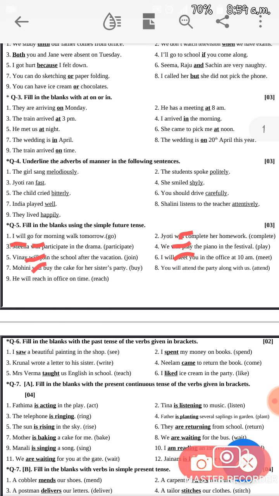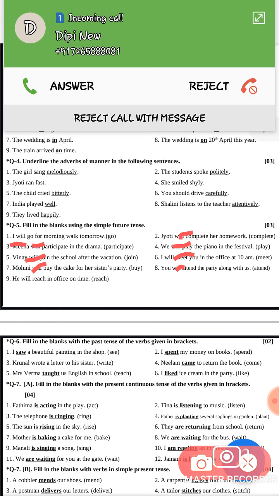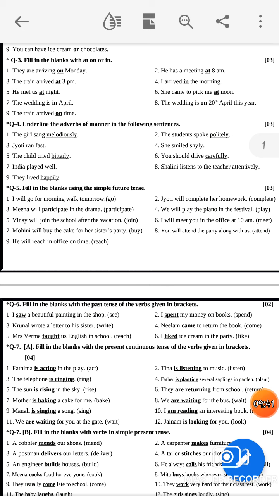Eighth number, you will attend the party along with us. So answer is will attend. Ninth number, he will reach the office on time. So answer is will reach.